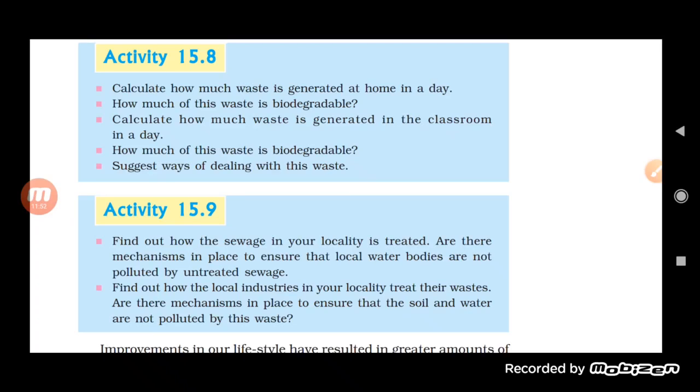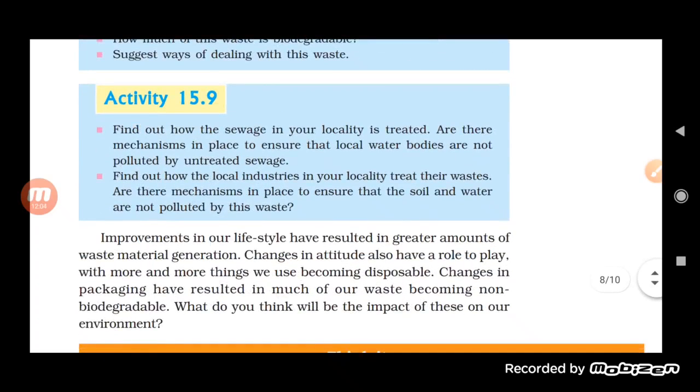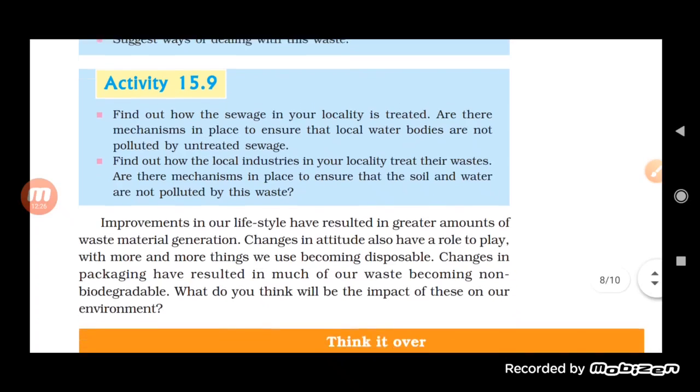Okay, it means we can convert it into compost and use it in the form of compost or manure. While for the non-biodegradable waste, there are ways by which we can reduce the use, or we can reuse it, or we can recycle these substances. Okay. So in this way we can deal with the non-biodegradable waste.